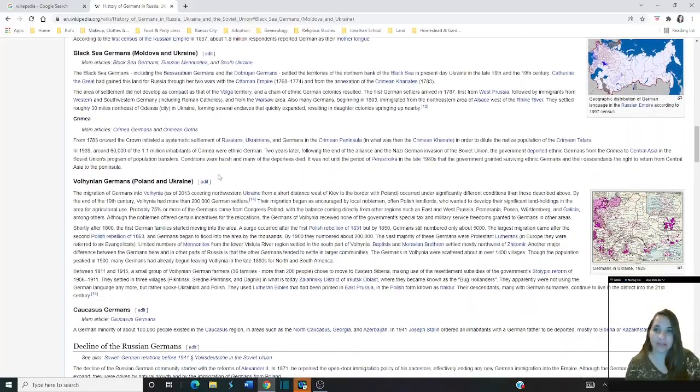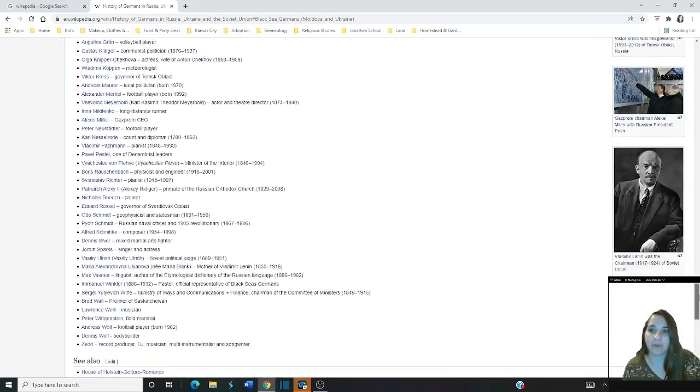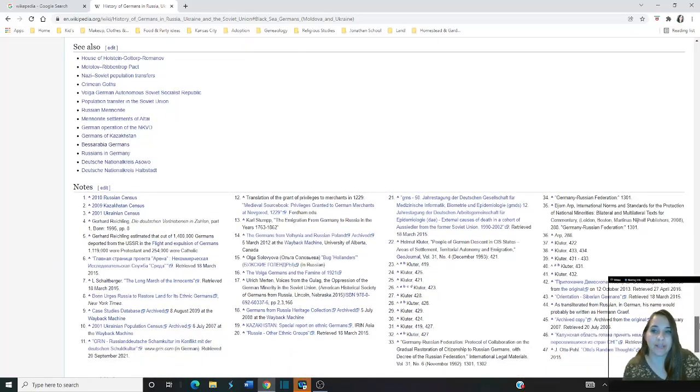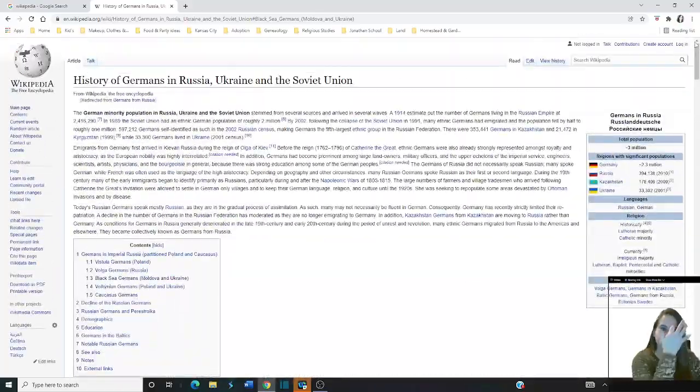So here is where it talks about the Black Sea Germans, and it talks about their information, okay? So this might be helpful to some of you. There's more information if you keep going down the page. Let me get down here to the bottom. You'll usually find a lot of resources and other links to other websites and sources of where you might be able to find more information. Okay, going back to the top.